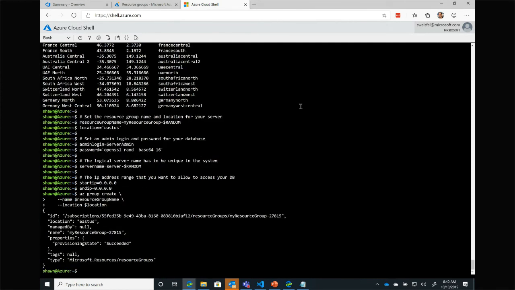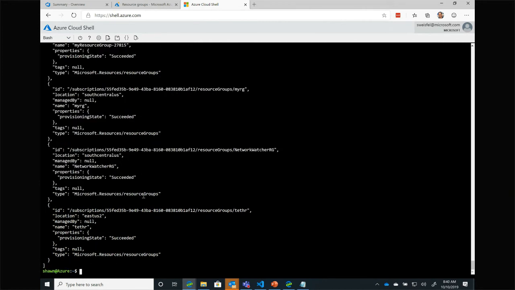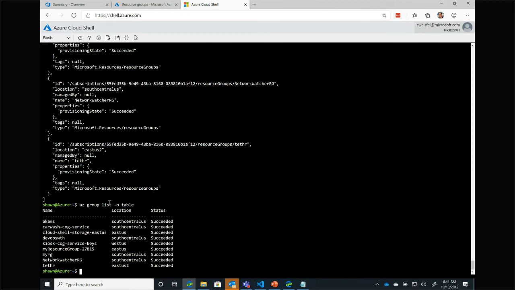That will go ahead and create a resource group. So now if I do az group list, oh, we forgot to output it as a table. So now I should have a new resource group here with that random number at the end.